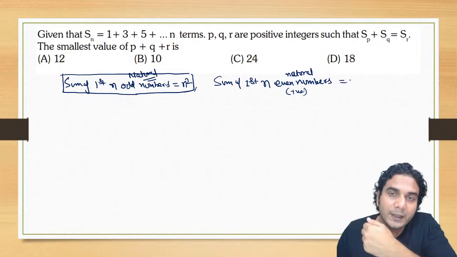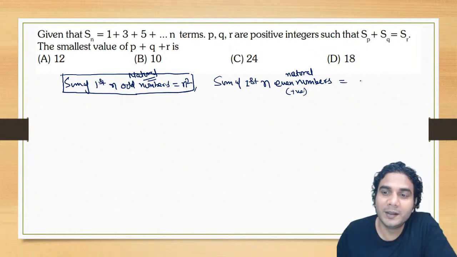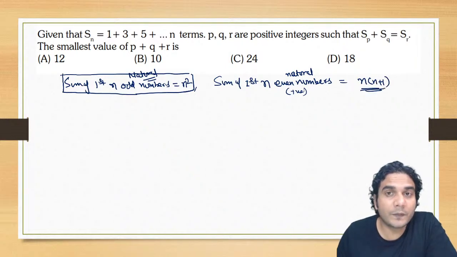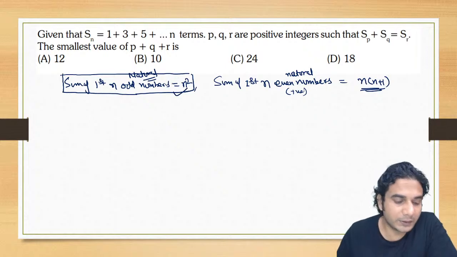If you add 2 plus 4 plus 6, then 2 you can take common, it is going to be 1 plus 2 plus 3 up to n. So that is n into n plus 1. All right, n into n plus 1. So this is the sum of first n even numbers and this is the sum of first n odd numbers. All right, this is not difficult. Obviously you can apply this formula.